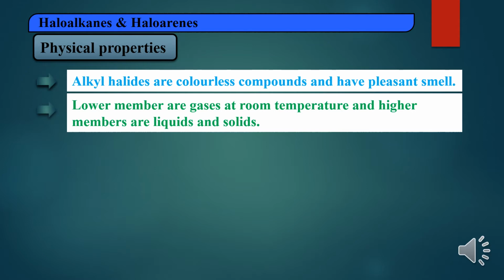Lower members, for example chloromethane, iodomethane, bromomethane or bromoethane. So these are lower members. These are gases and the remaining alkyl halides are liquids and solids.